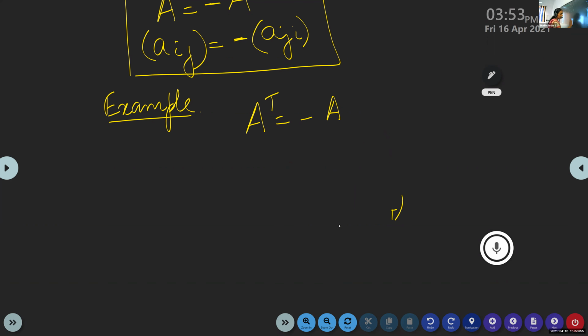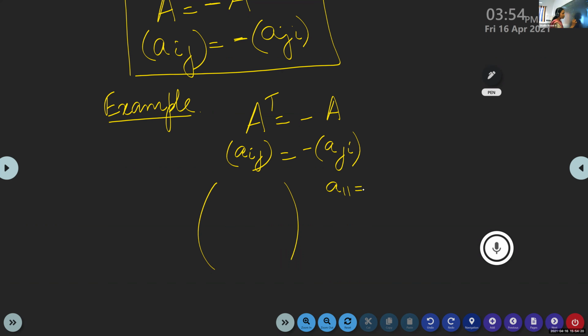Now, what is given when you take the transpose? A transpose must be equal to minus A. That is, Aij will be the same as minus Aji. Suppose I want to set a 2 by 2 example. A11, the first row, first column element, will be the same as minus A11. In which case is it possible?